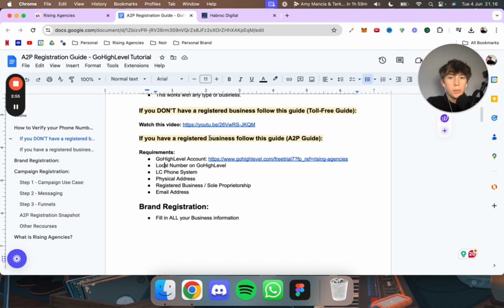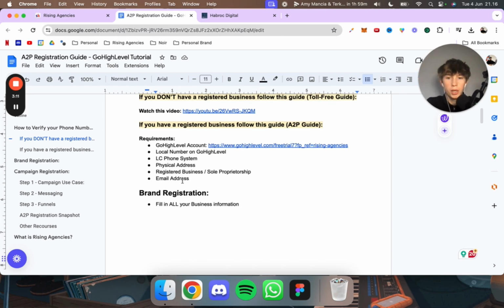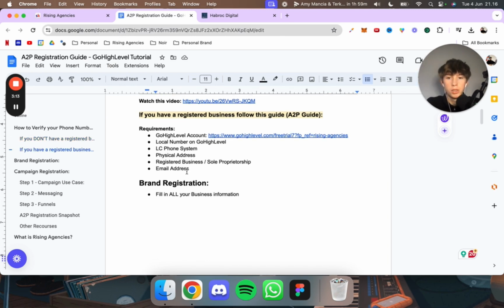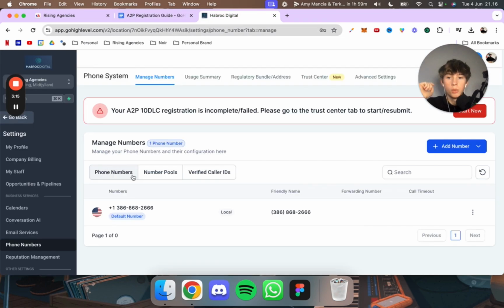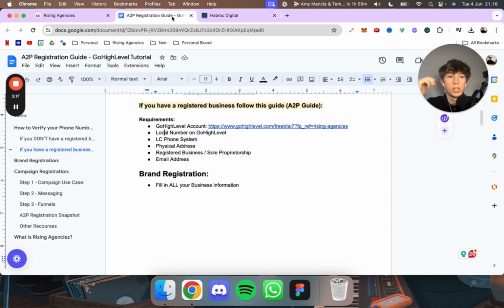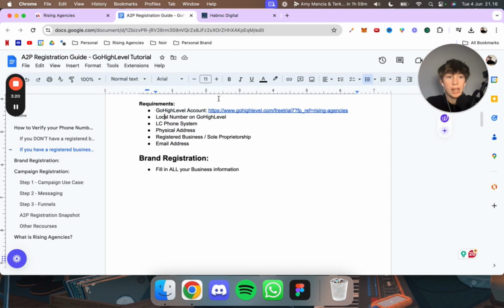And just a quick heads up as well, you only have to do the A2P if you're going to send text messages out to the US with a US phone number. So if you're in the UK or Germany or Australia, then you don't actually have to do the A2P as of right now. It might have changed by the time you watch this video, I'm not sure. But as of right now, you only have to do this if you're going to send out messages with a US phone number, which I'm going to do for my agency or my SaaS business.